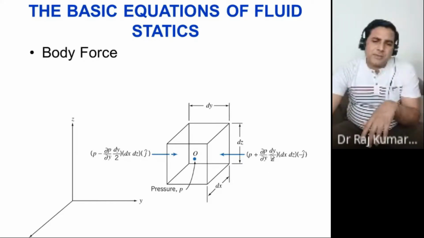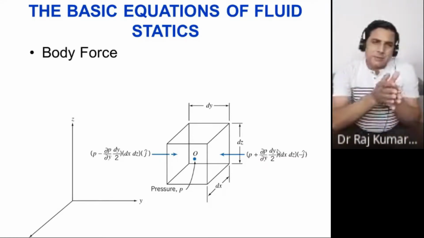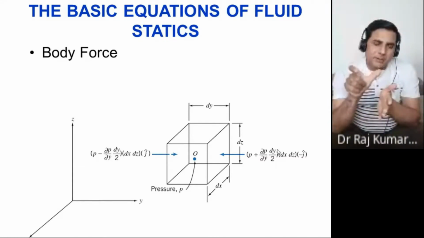This is your first two terms, because at the center the pressure was P. Now you have moved by dy by 2 to this side, so you calculate the derivative of that function with respect to that particular coordinate and multiply by the distance you have moved, that is your delta y. So delta y here is just dy by 2.